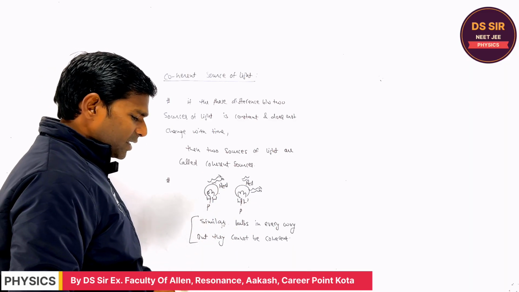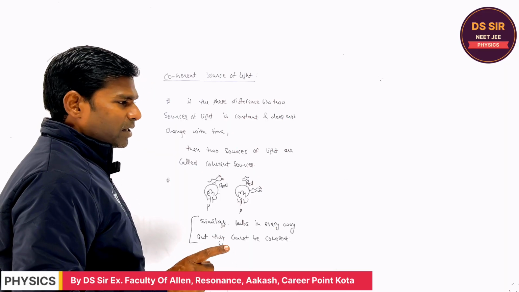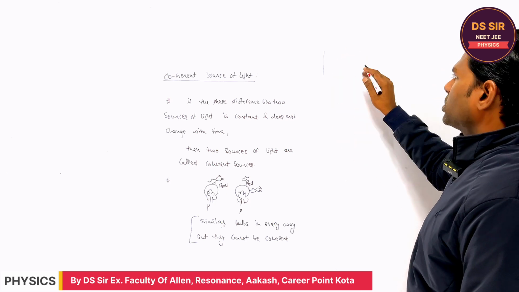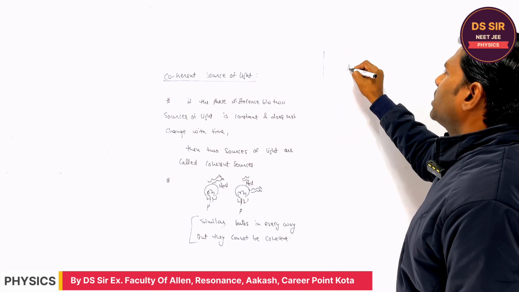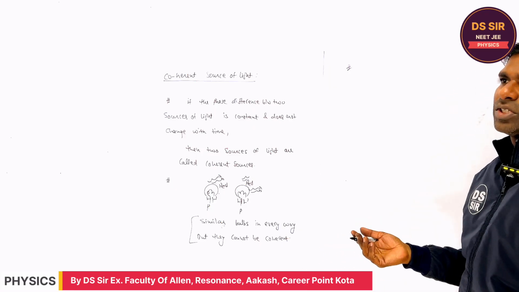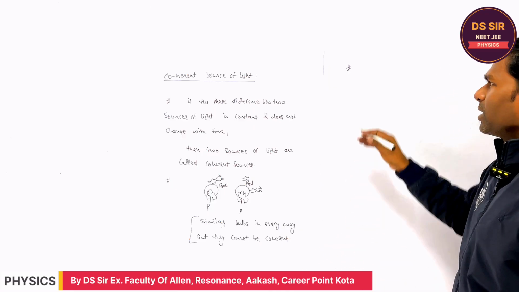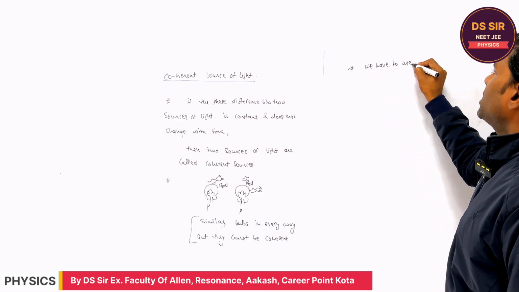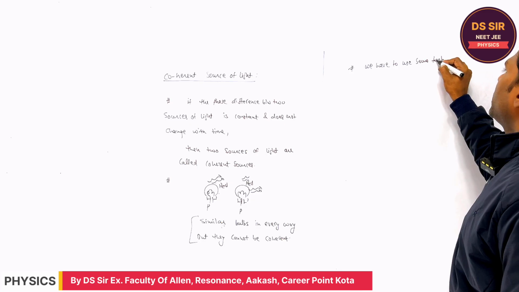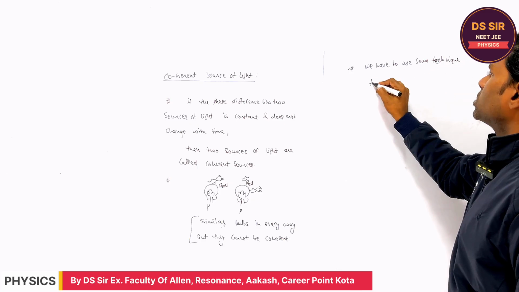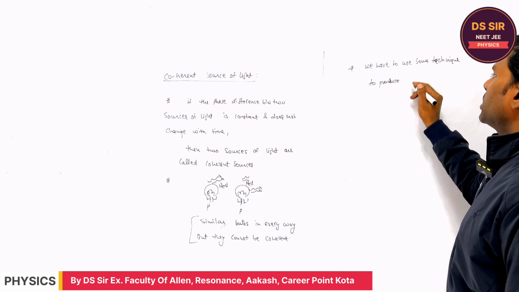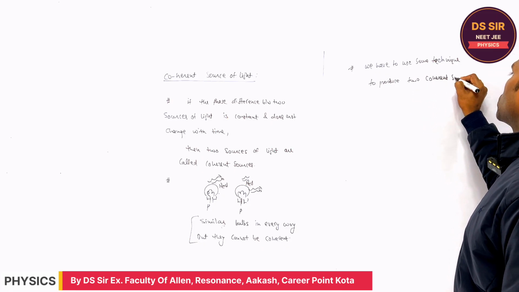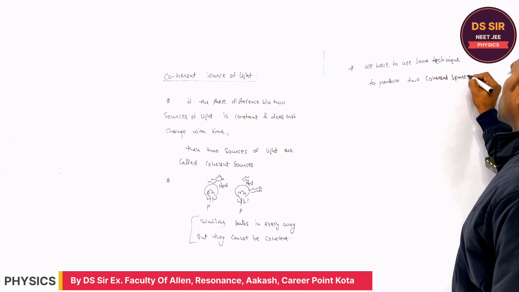They cannot be two coherent sources. Are you getting or not? So there are a few methods by which two coherent sources can be made. We have to use some technique to produce two coherent sources. Are you getting or not?